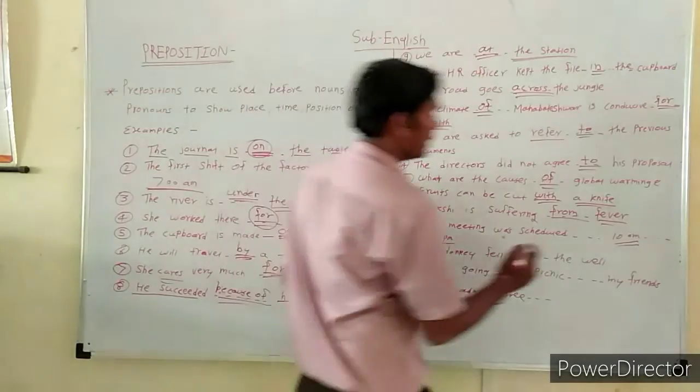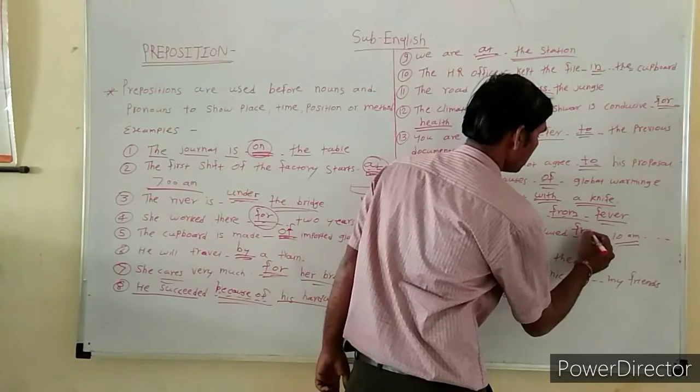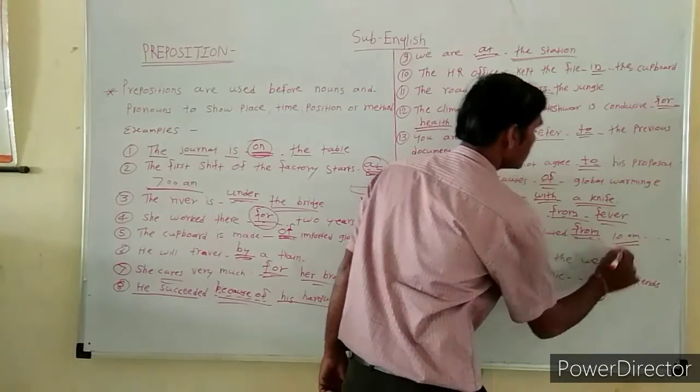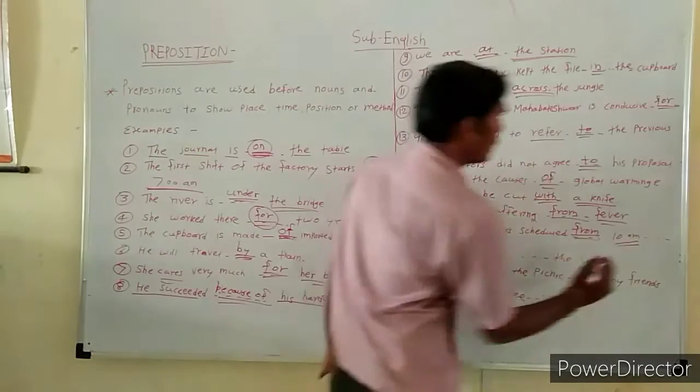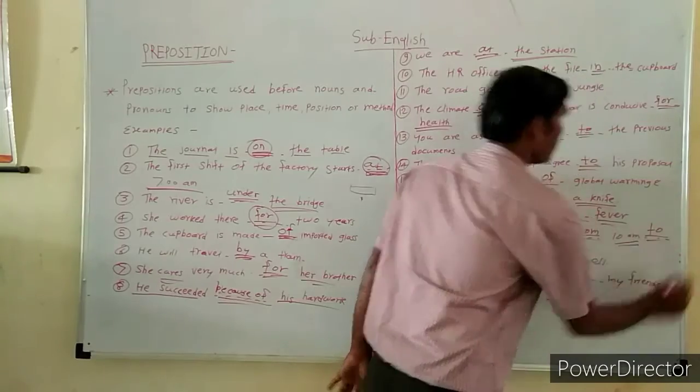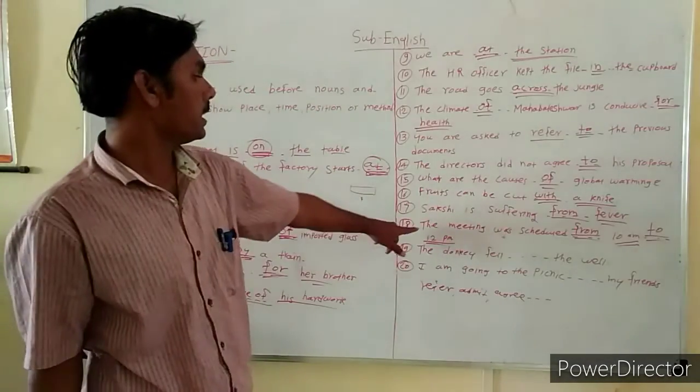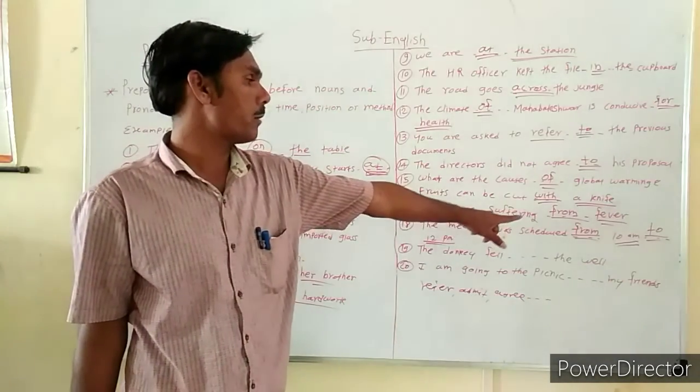So from is used for the start time and to is used for the end time. The meeting was scheduled from 10 a.m.